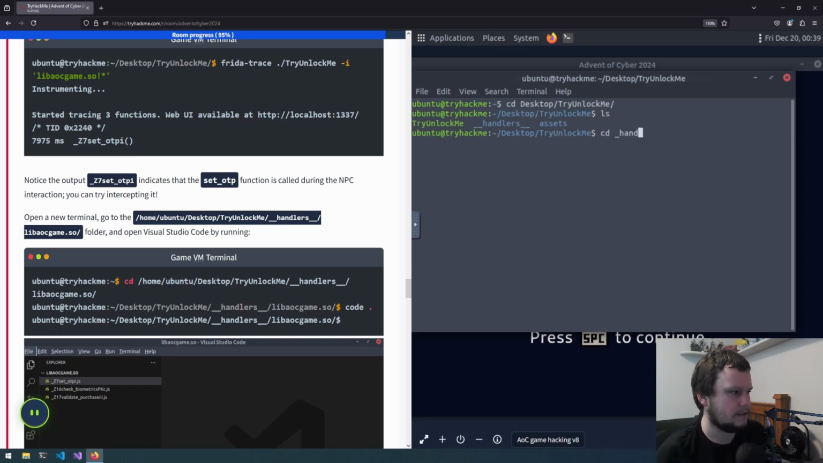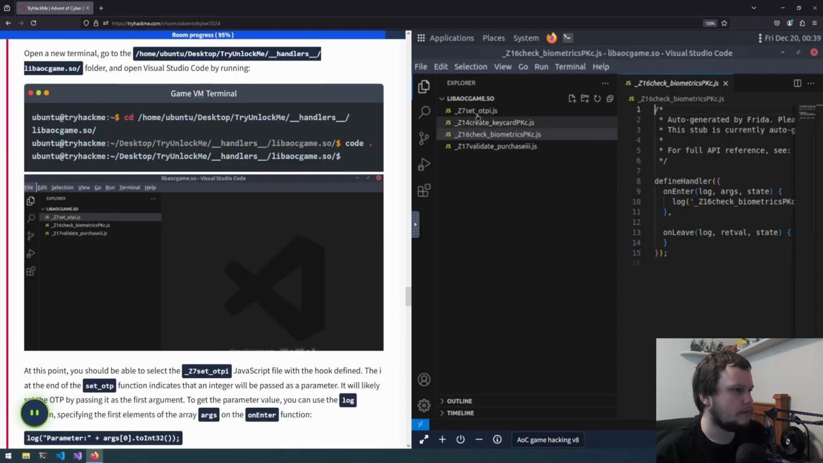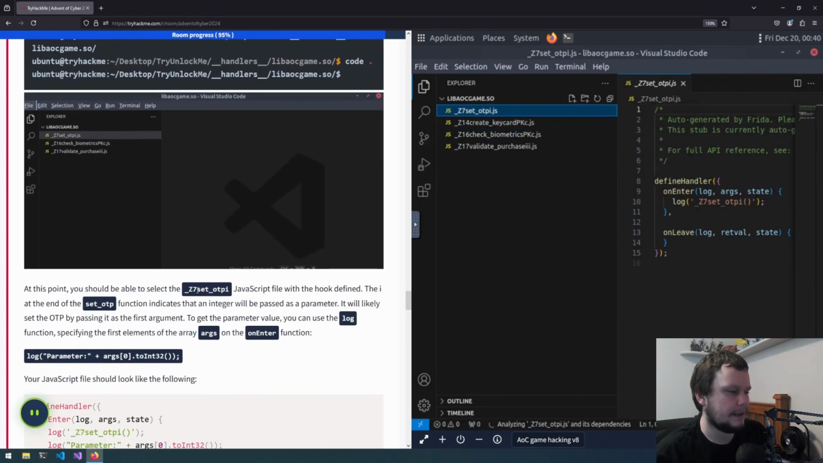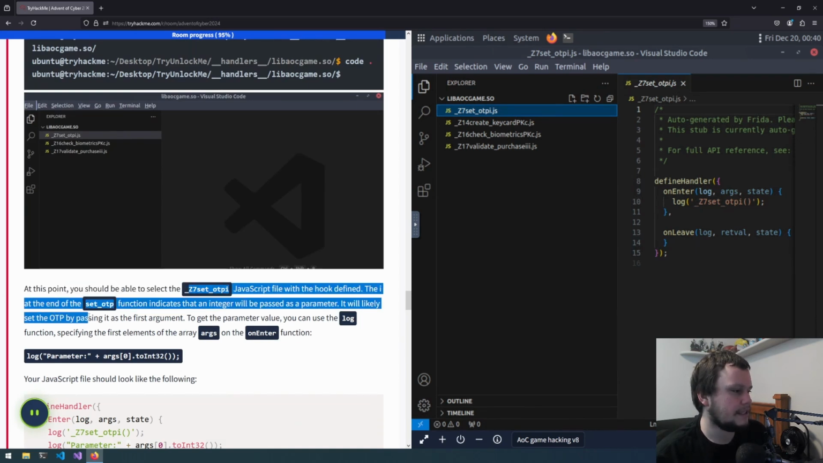So we'll go handlers, and then libaocgame, and then we'll open up Visual Studio Code within here. So within here, we should select this first one, yeah, that's the first one, _Z7set_otpi, a JavaScript file with hooks defined. The i at the end of the set_otp function indicates that an integer will be passed as a parameter. It will likely set the OTP by passing it as a first argument. To get the parameter value, you can use the log function specifying the first element of the array args on the onEnter function.